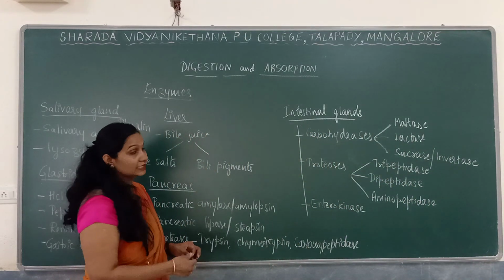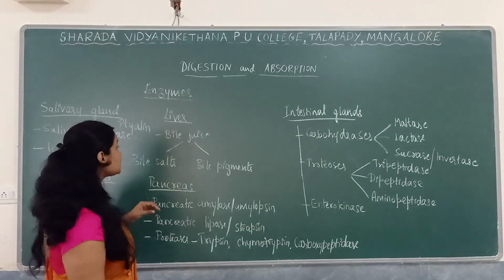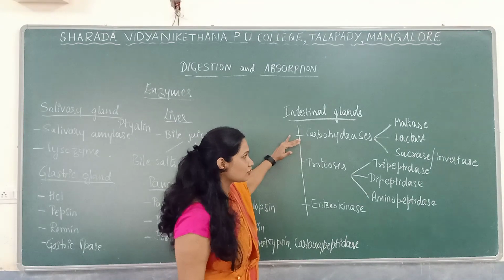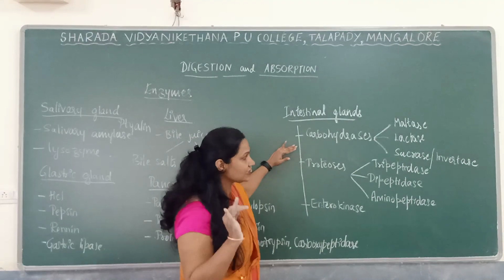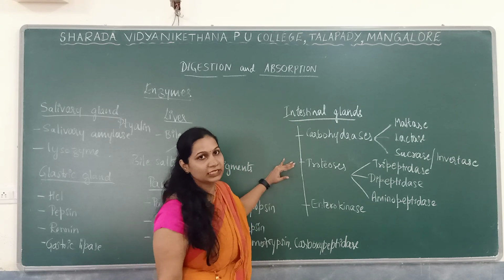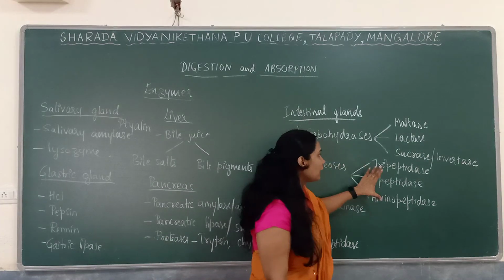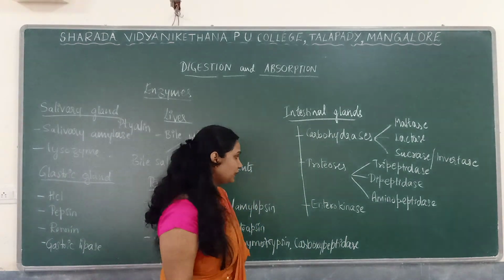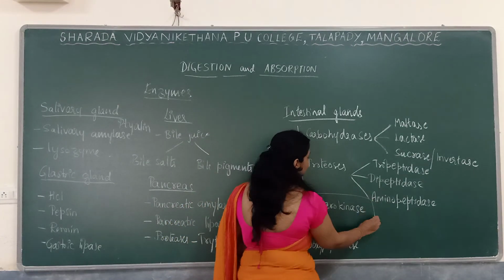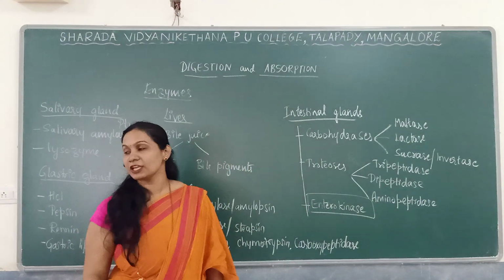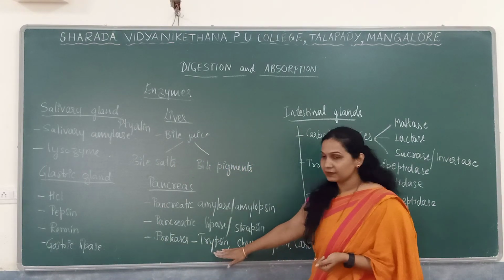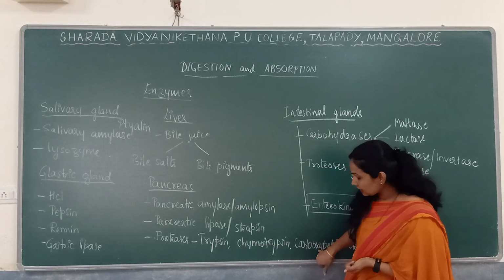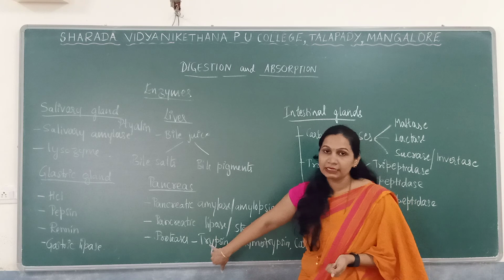Then move on to the intestinal glands. The intestinal glands mainly consist of carbohydrases and proteases. Carbohydrases are of three types: maltase, lactase, and sucrase, which is also known as invertase. Proteases are also of three types: tripeptidase, dipeptidase, and aminopeptidase. Enterokinase is an enzyme specially meant for the activation of trypsin. Trypsin is activated by enterokinase. As trypsin is activated, chymotrypsin and carboxypeptidase are activated by the trypsin.